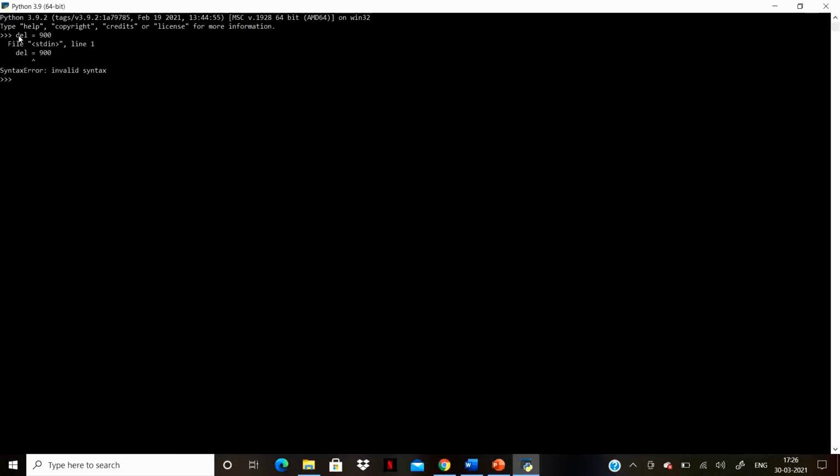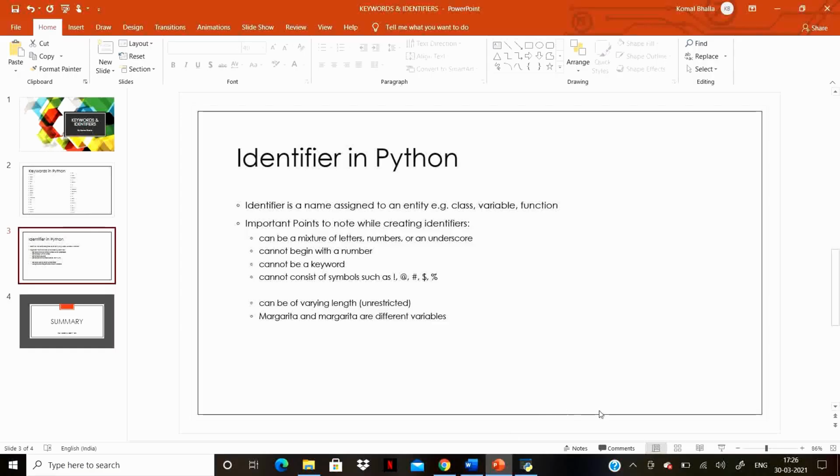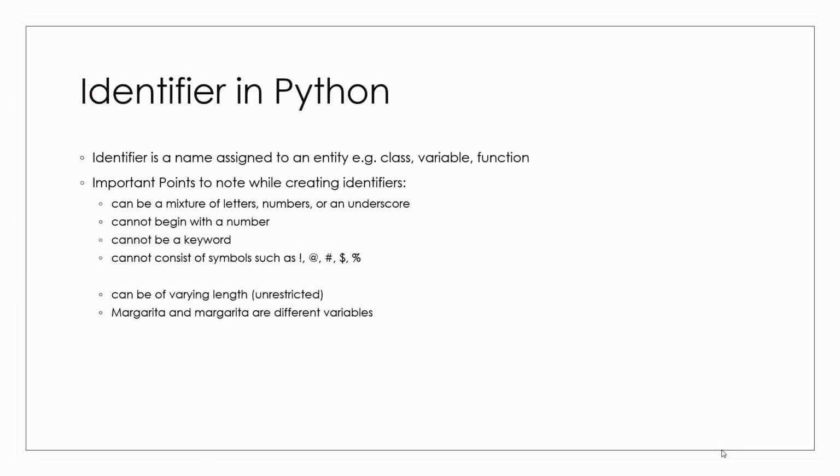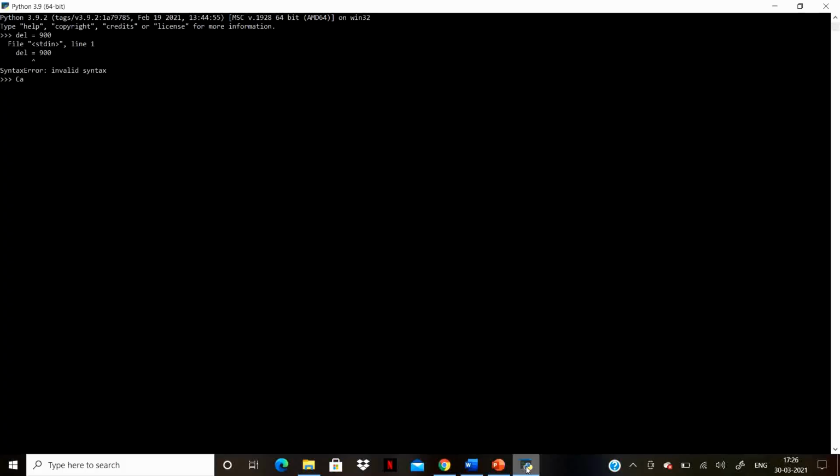You cannot put special symbols, including exclamation sign, at, hash, dollar, or the percent symbol, in an identifier. We cannot define calif hash to be equal to 600 in Python. This will give a name error that name calif is not defined. An identifier can be of any length. Python language is case sensitive.